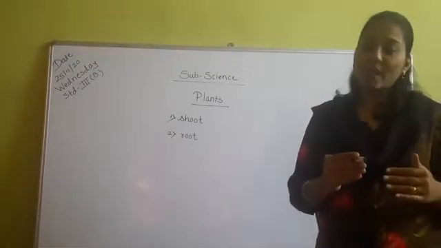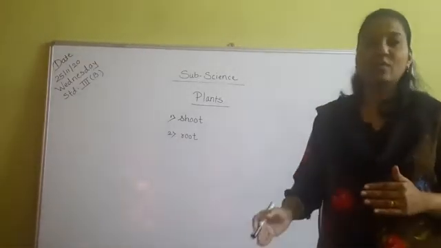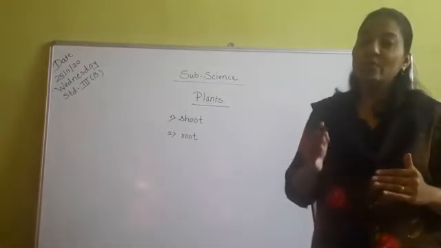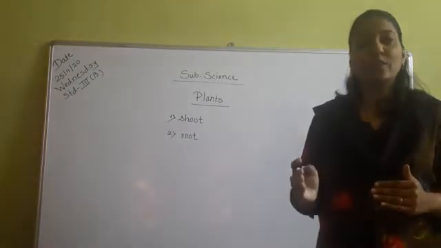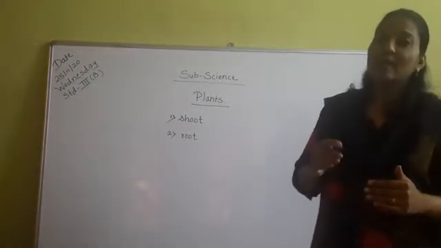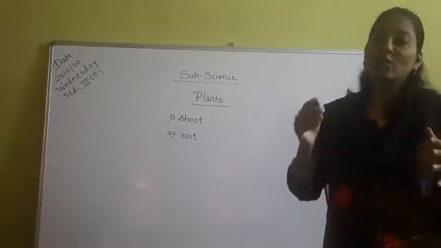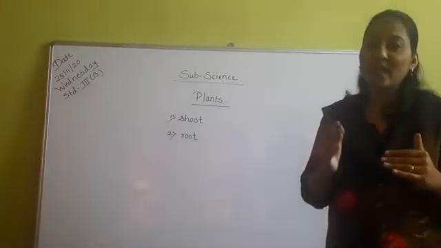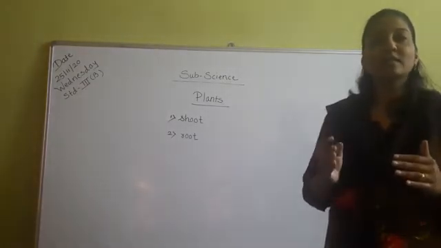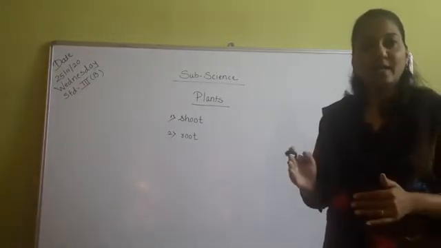The part of the plant that grows below the ground is known as the root. The roots grow into the soil and hold the soil very tightly so that the plant can stand upright.